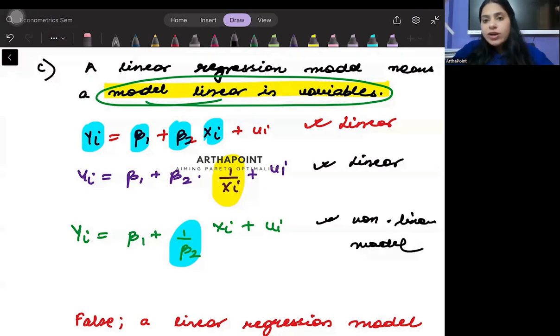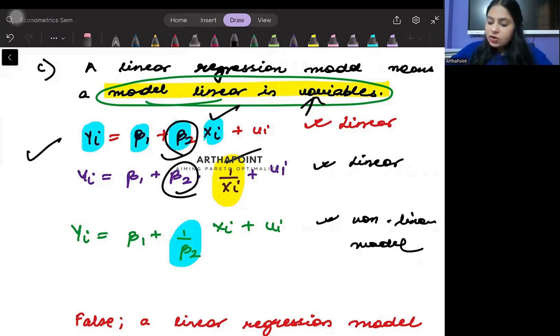So I am not concerned with variable. Whether variable comes linearly or non-linearly does not matter to me. I am concerned with linearity with respect to the parameters. As long as it is linear in parameters, I will call this a linear regression model. So linearity will always be concerned with linearity in parameters and not linearity in variables.